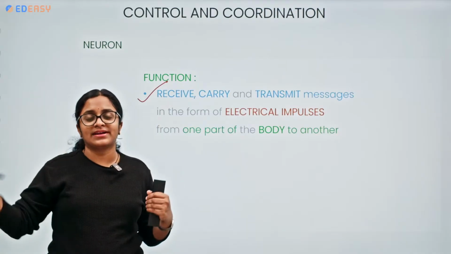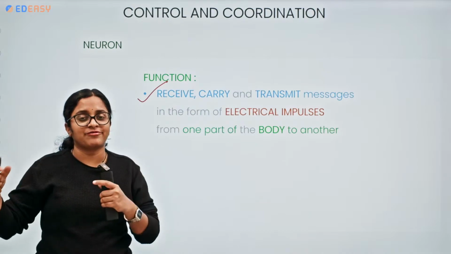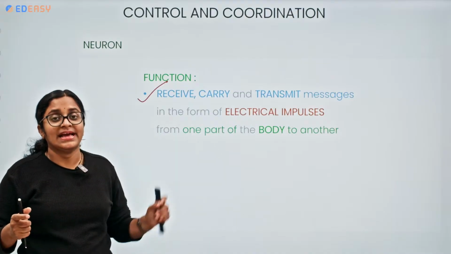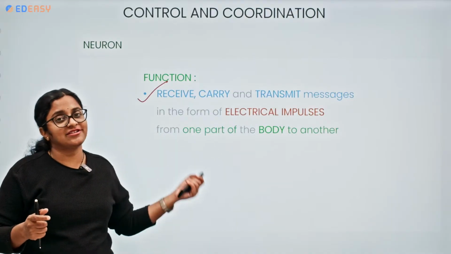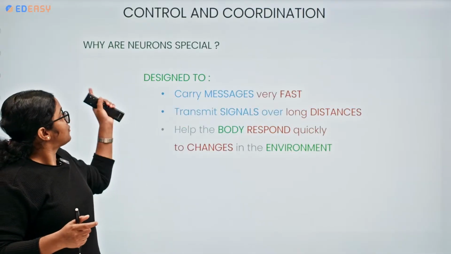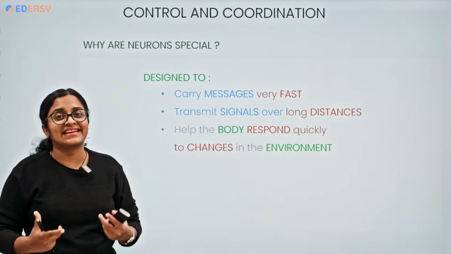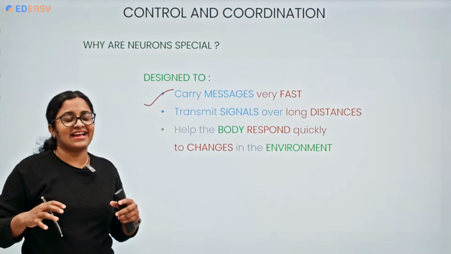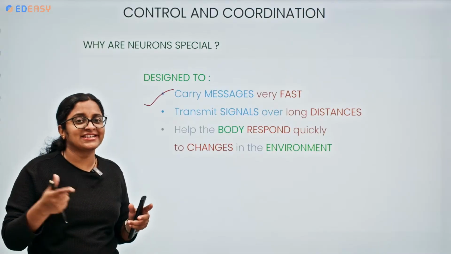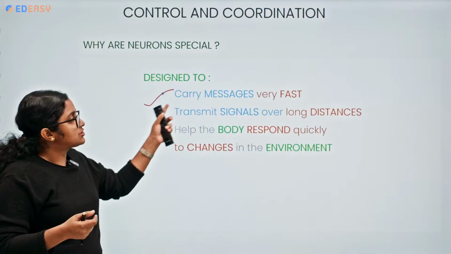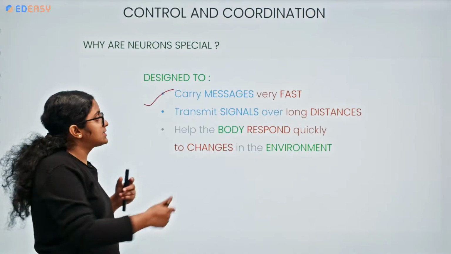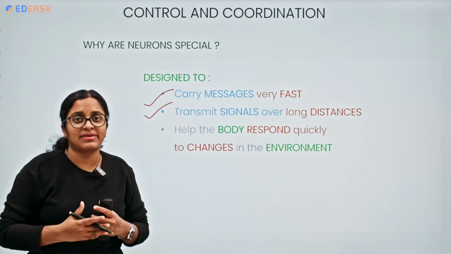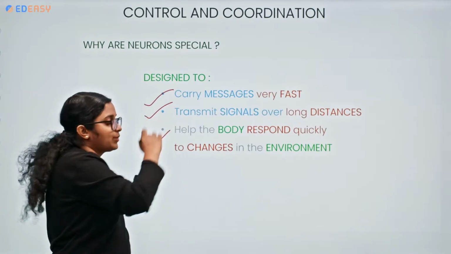So from one part of the body to another, for the transmission of messages or information, this plays a very important role. And this neuron is the structural and functional unit of the nervous system. Okay, so why are neurons so special? They are designed to carry messages very fast. Their action is so quick. Within a flash, they give the response. They also transmit the impulses, the signals, over long distances. Whenever there are changes in the environment, they help the body respond very quickly.